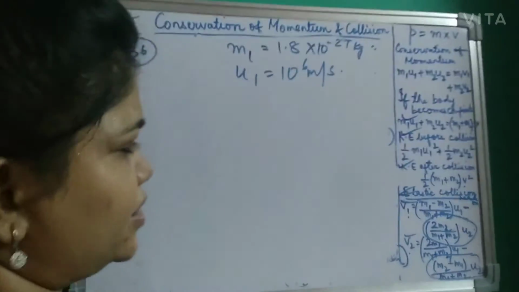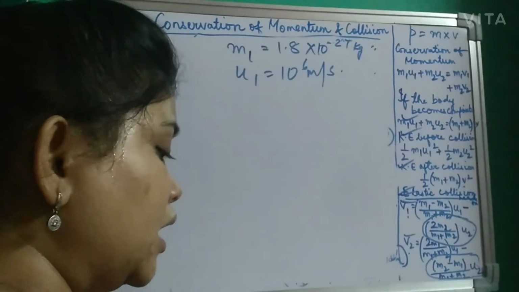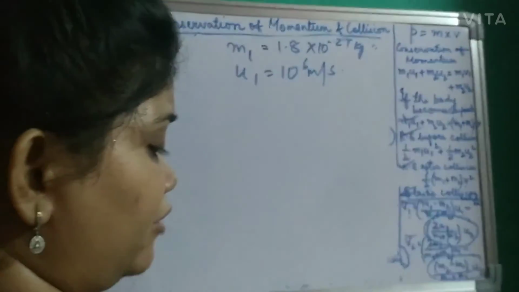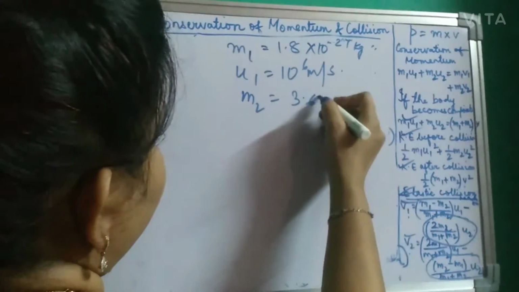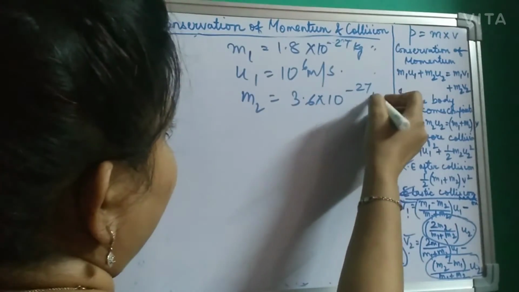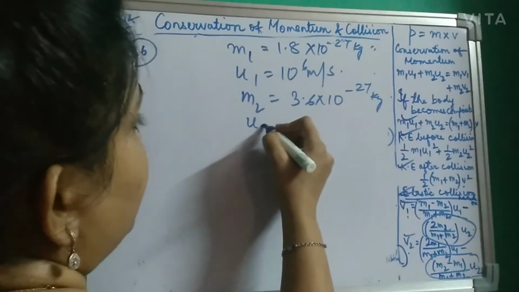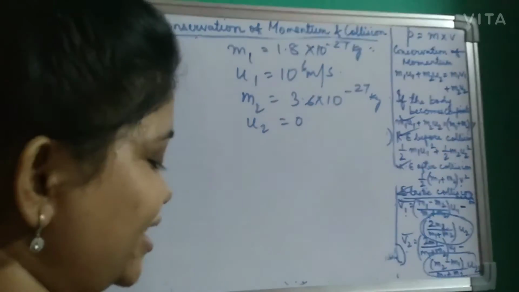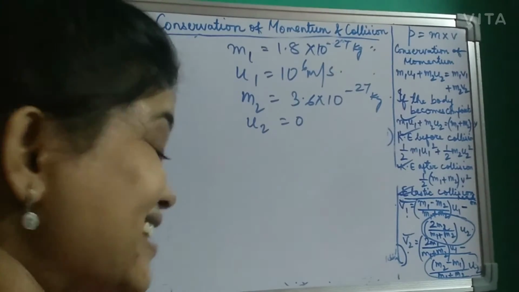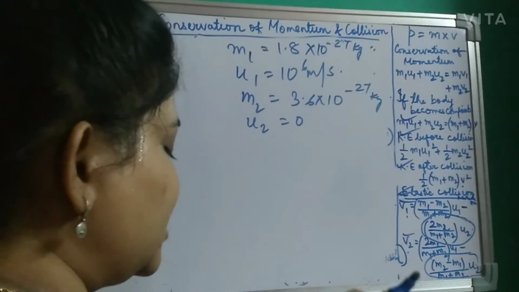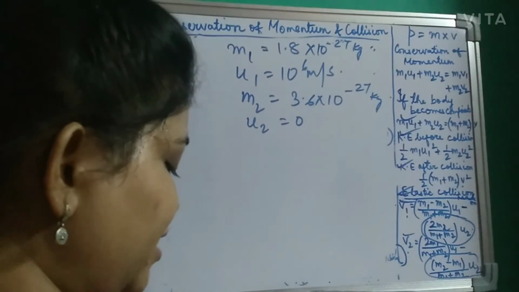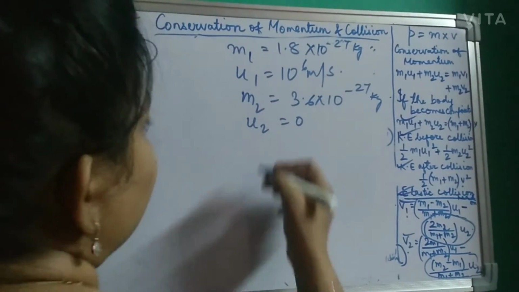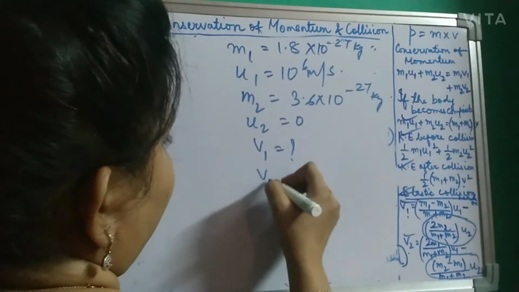The sums are very easy. Only these two formulas you have to apply. It collides with a particle of mass, that means m2 is given as 3.6 into 10 to the power of minus 27 kg, which is initially at rest. That means u2 is given as 0. The collision is elastic and head-on. Find the speed of each particle after collision. That means you are asked to find v1 and v2.